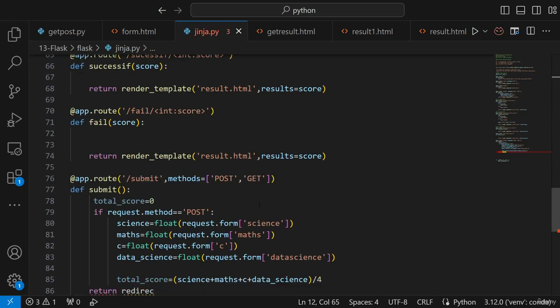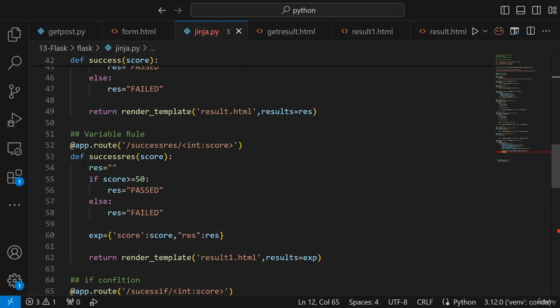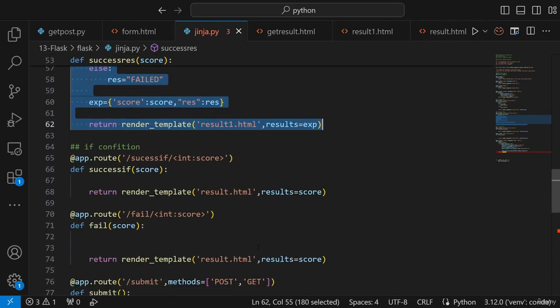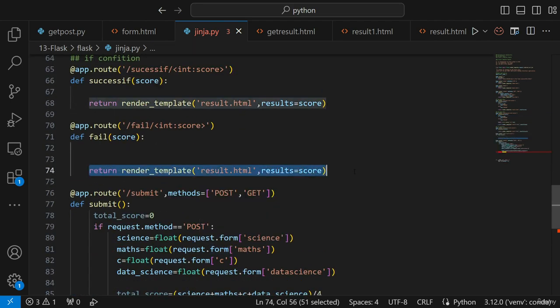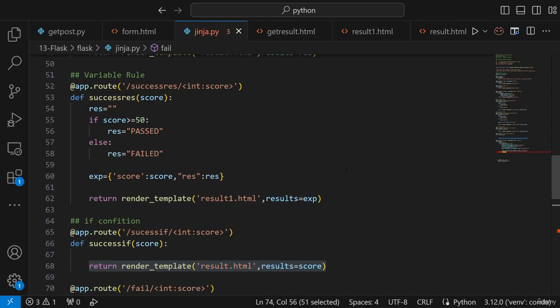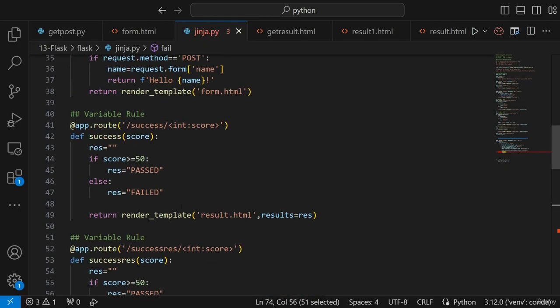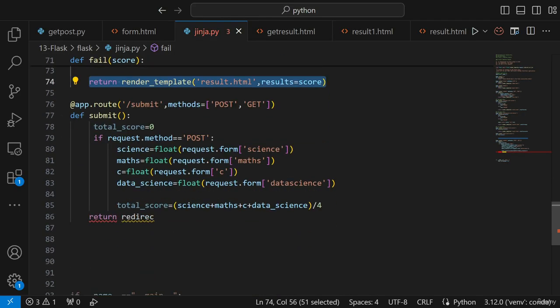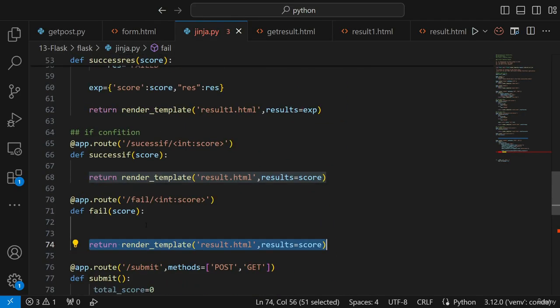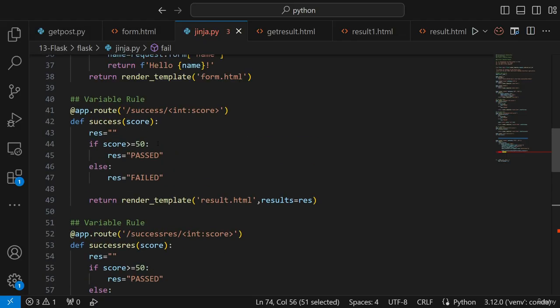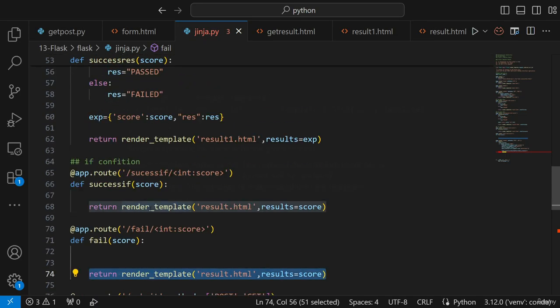See guys, I know my success page has this particular condition. My fail page has this particular condition. I have all these conditions over here. Or let's say that if I'm just going to create a simple success, I want to just return these particular values to the result.html. What I will do is that from this submit button, I will redirect it to this URL, slash success, or it can be slash fail over here. It is up to me wherever I really want to redirect it. And that is what I will probably be looking at.